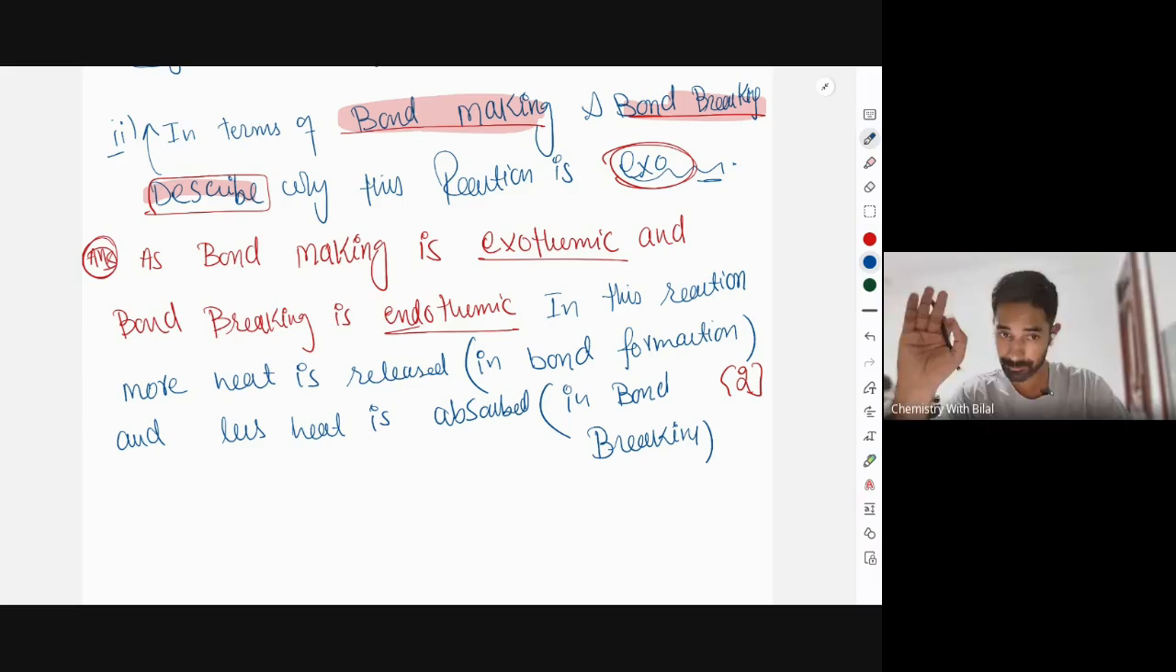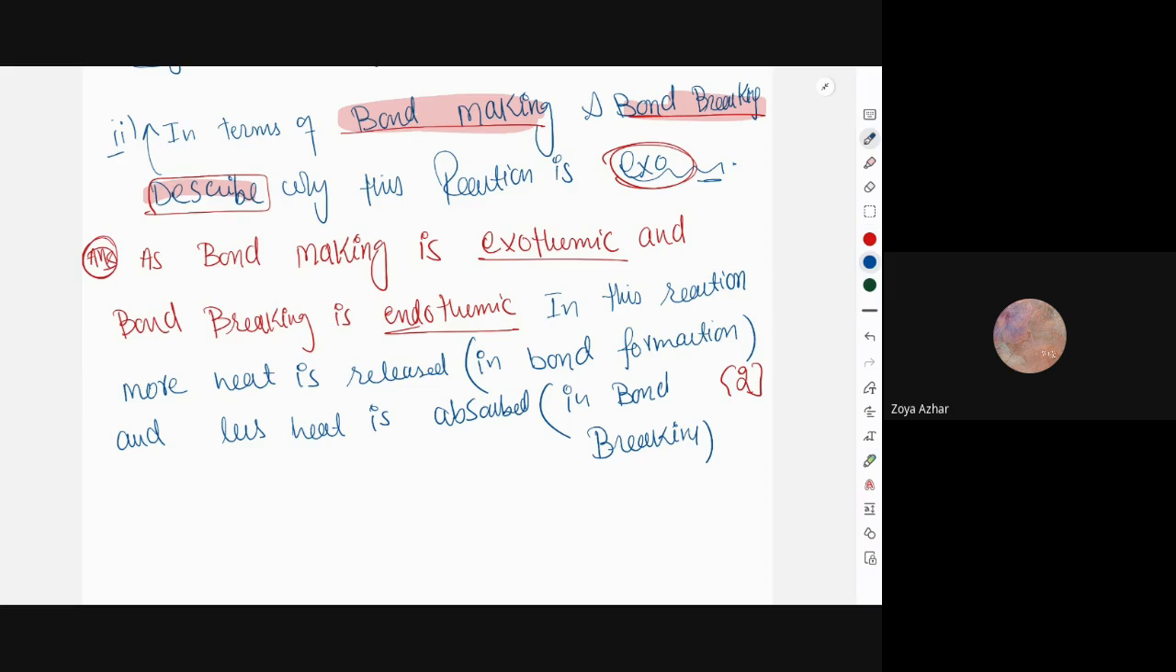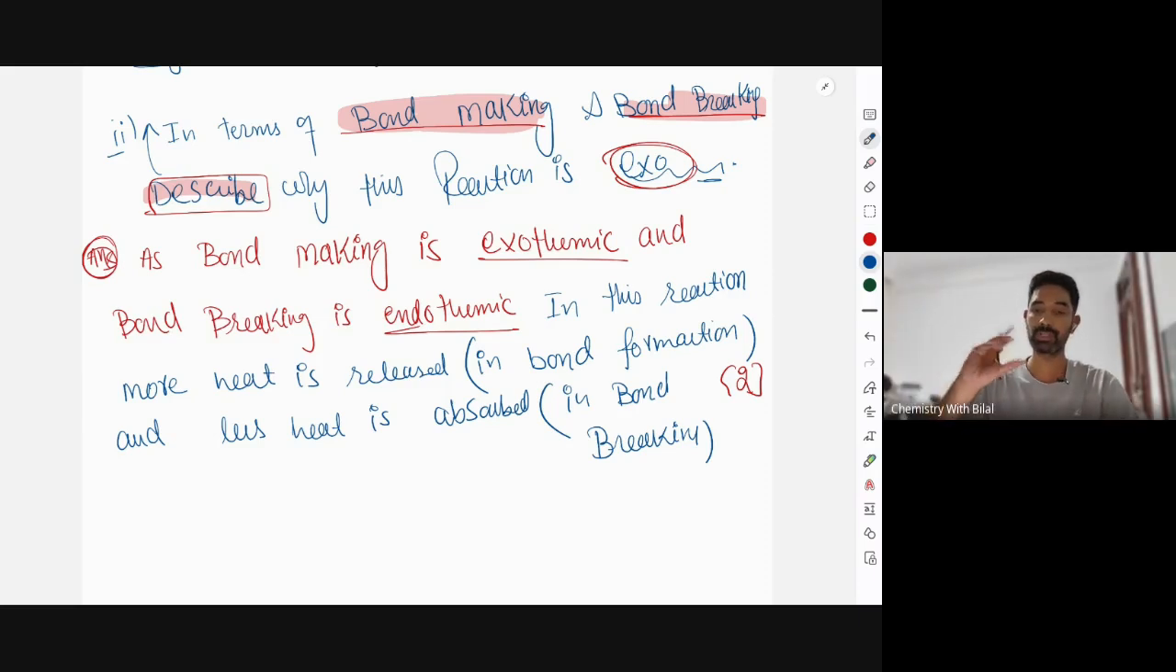The first part stays the same as bond making is exo. Excellent. Listen, everyone. The first part, as Zoya mentioned, would remain the same, no matter if the reaction is exo or endo. You should say, as bond making is exo and breaking is endo. What should be the second sentence, Zoya? In this reaction, more heat is absorbed in bond breaking, and less heat is released in bond formation. Excellent. So you should reverse the second sentence. If the overall reaction is endo, you should say more heat is absorbed. And if the overall reaction is exo, you should say more heat is released. That's it. Make sense, everyone?